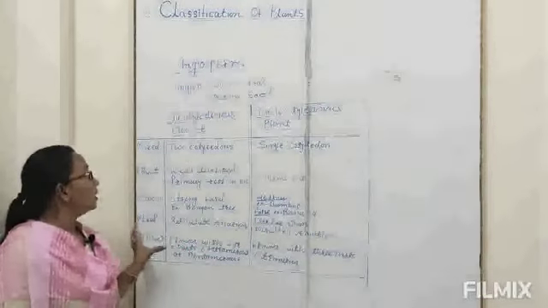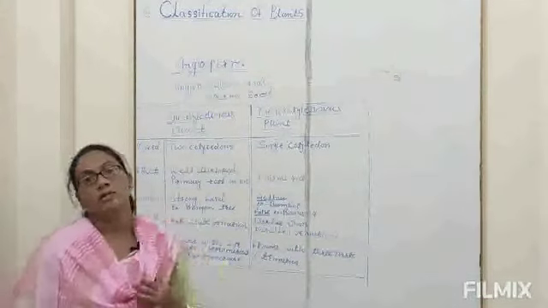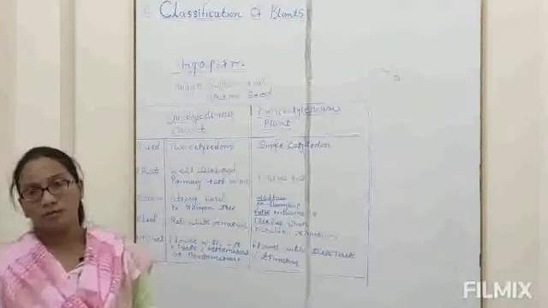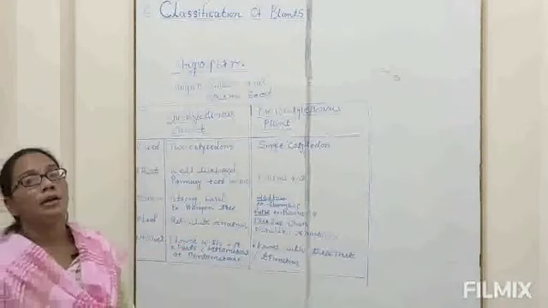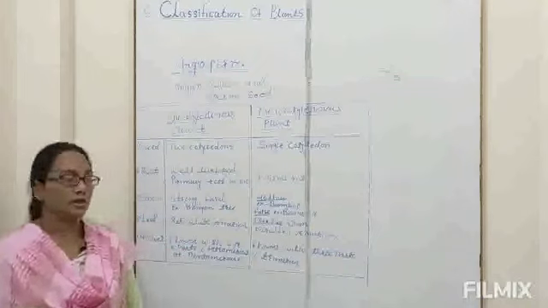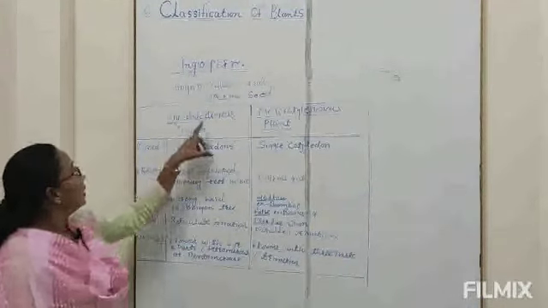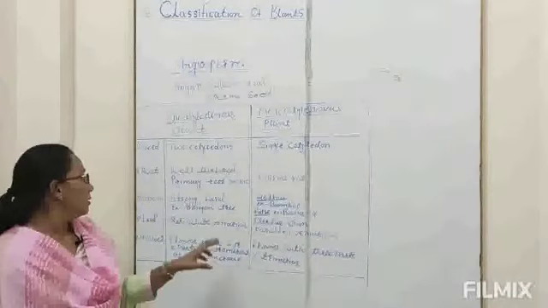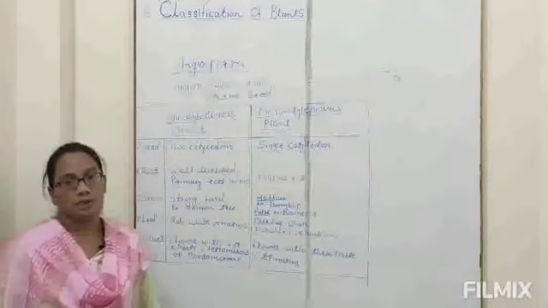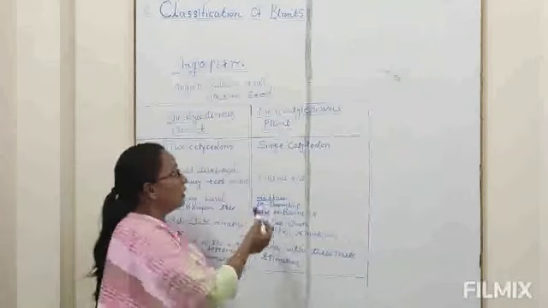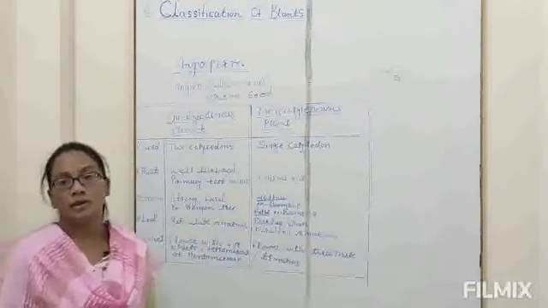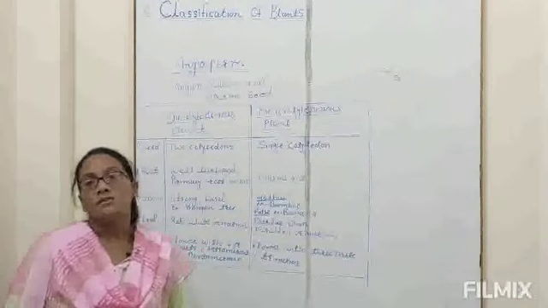Then leaf. There are two types of venation, reticulate venation and parallel venation. Depending on the reticulate or parallel venation, the plants are divided. In dicotyledonous plants, reticulate venation is present. And in monocotyledonous plants, parallel venation is present. What is venation?